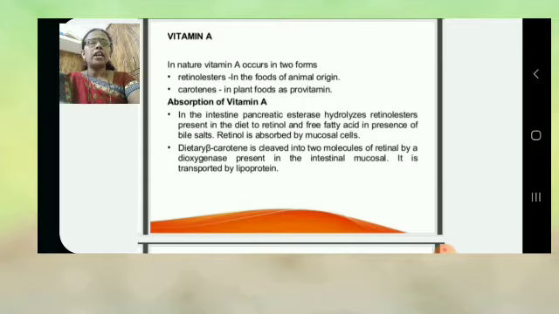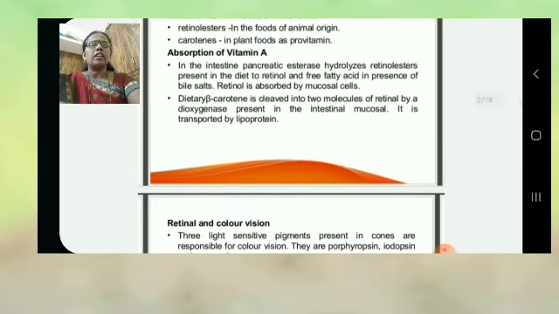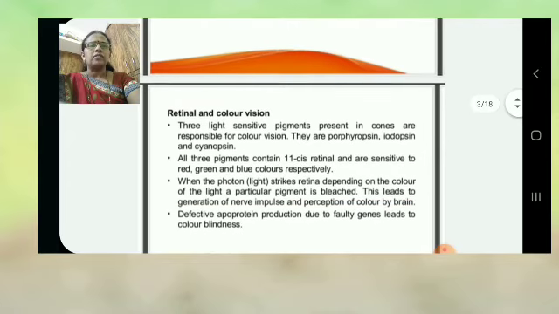Dietary beta carotene is cleaved into two molecules of retinol by a dioxygenase present in the intestinal mucosa. It is transported by lipoprotein.